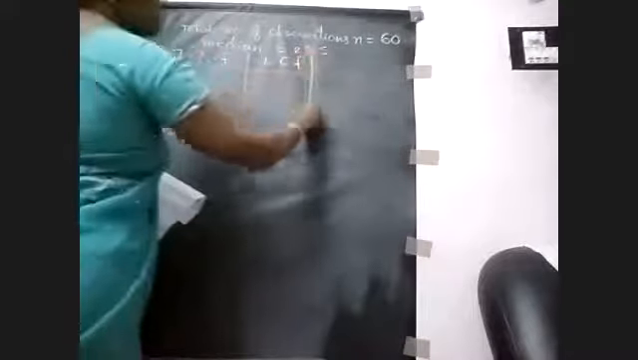Next, frequency: 5, x, 20, 15, y, 5. Very good. What is LCF? Adding the frequencies from top to bottom, ma'am. Very good. Less than cumulative frequency means adding the frequencies from top to bottom.